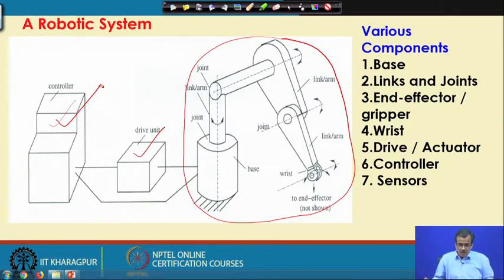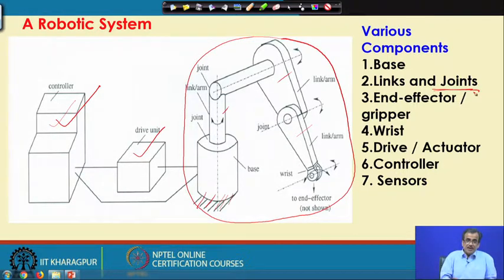Now, as I told you, this is a serial manipulator, and by manipulator we mean a robot with a fixed base. Here the base of this particular robot is fixed. We have one link here, another link here, another link here, and these links are used just to transmit the mechanical power, and in between the two links we have the joints. So, we have a few joints.